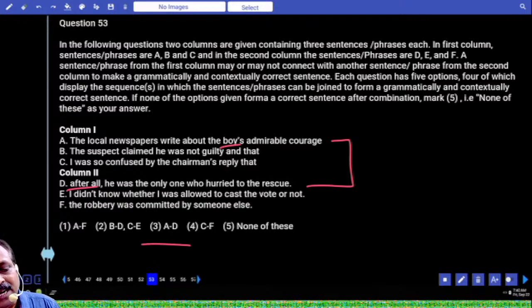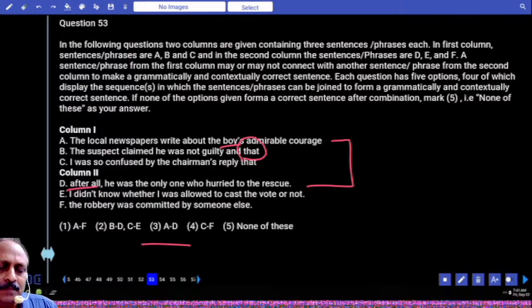The suspect claimed he was not guilty and that the robbery was committed by someone else. Here we have to say the suspect claimed that he was not guilty and the robbery was committed by someone else. There is a problem, we cannot consider it. Is that clear? Because of which word? Misplacement of the word that. I was so confused by the chairman's reply that I didn't know whether I was allowed to cast the vote or not.